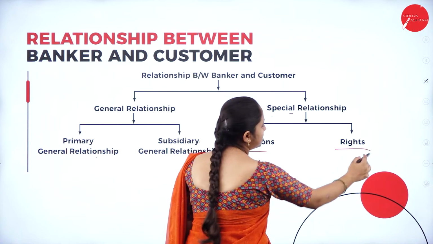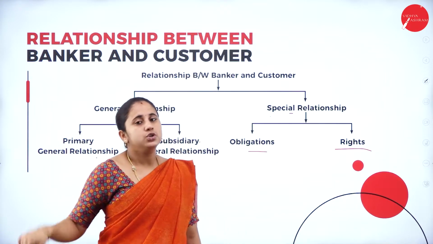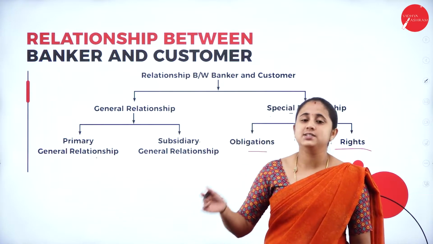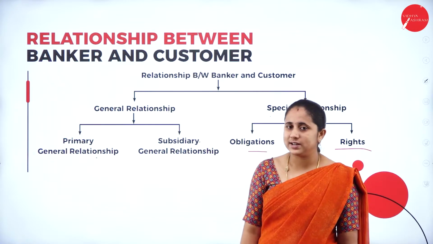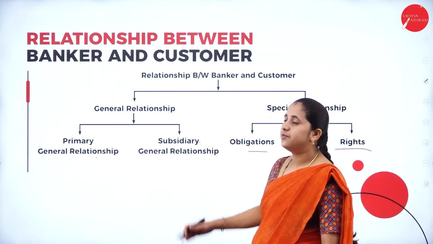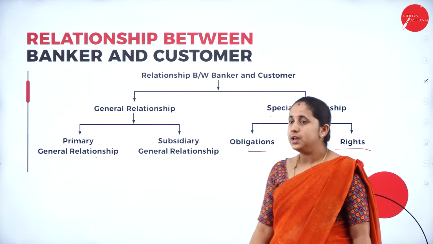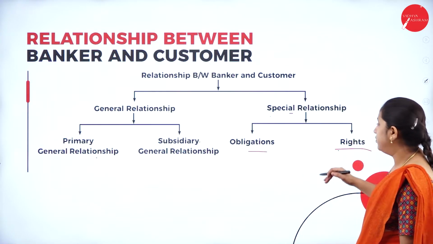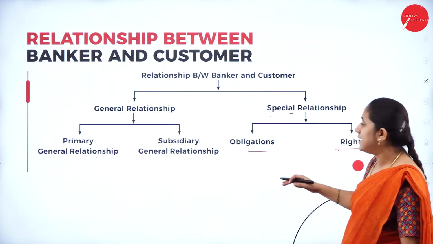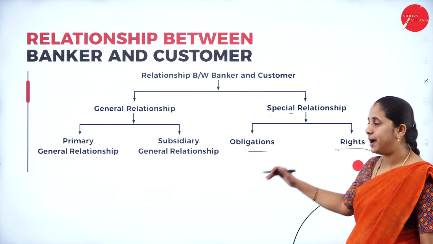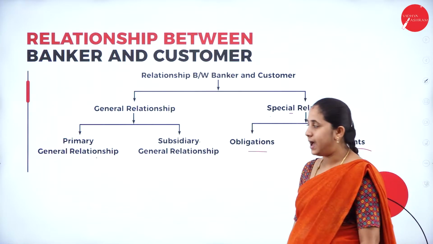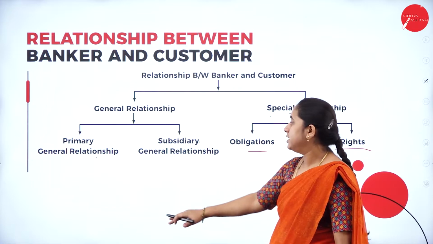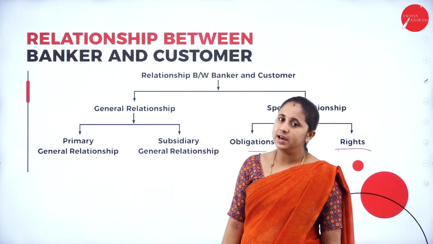First one is obligation and last one is rights. Under that we have various topics: features of primary general relationship, features of subsidiary general relationship, then various obligations of a banker, then rights of a banker. So it is further classified as obligations of a banker, then rights of a banker. Next, features of a primary general relationship, then features of a subsidiary general relationship.